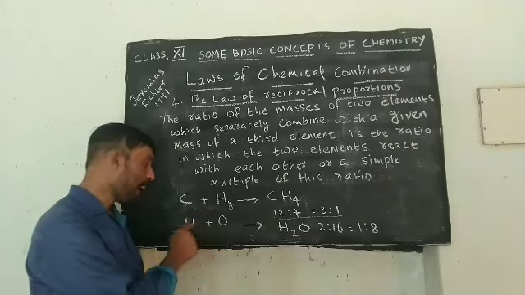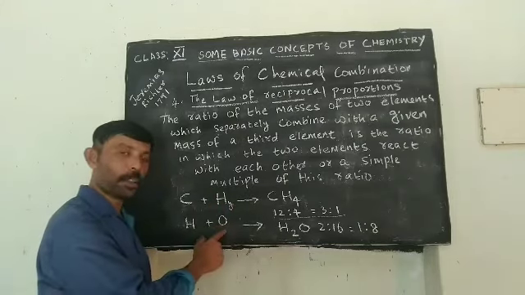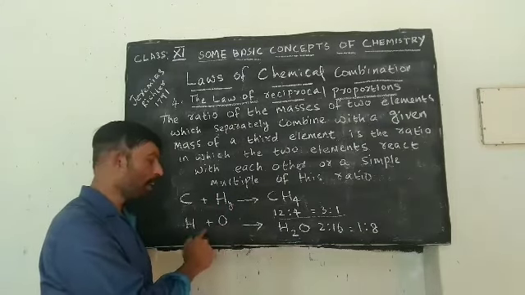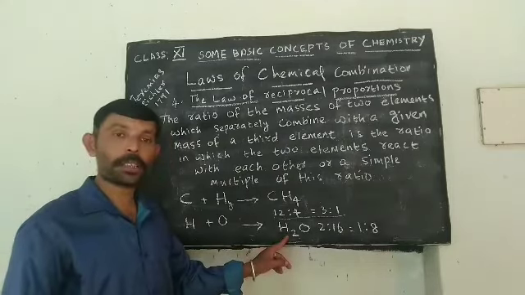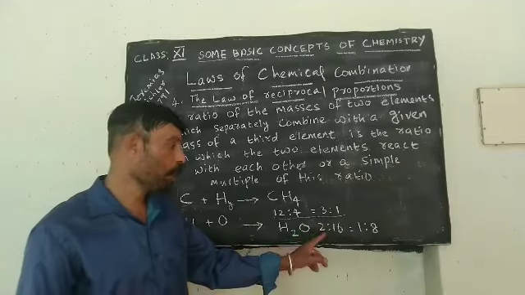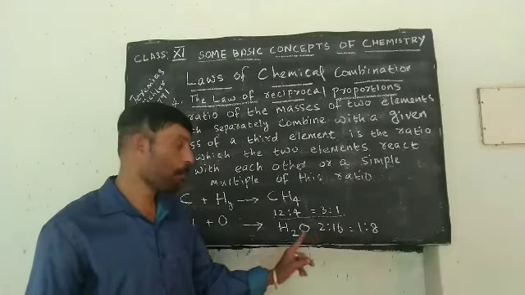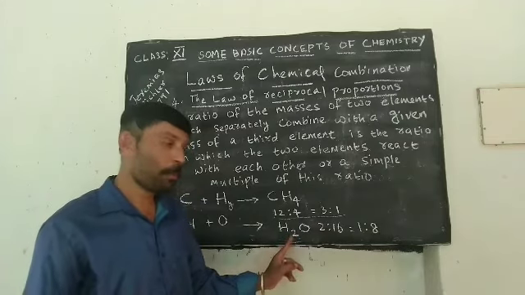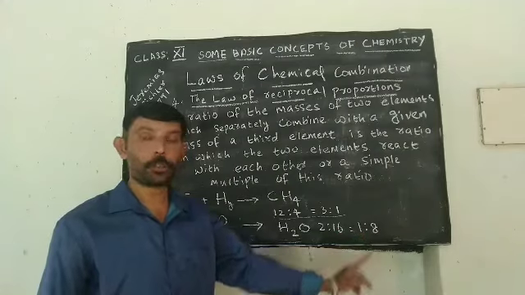Second, hydrogen can combine with another element. Which is that element? Oxygen. So hydrogen and oxygen may combine together. We will get a compound known as water. The ratio is 2:16. What does this 2 denote? It is the mass of 2 hydrogen atoms. The atomic mass of oxygen is 16. So simplifying, we will get 1:8.